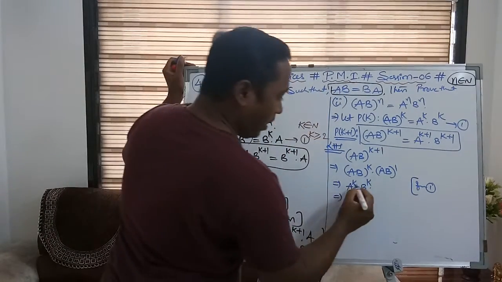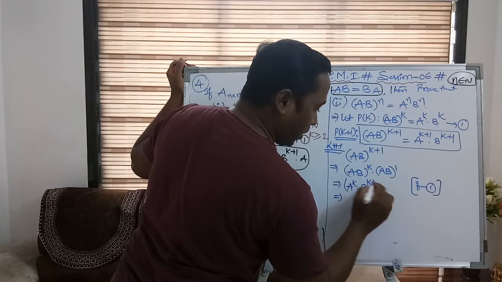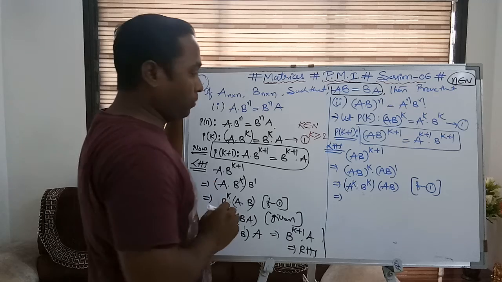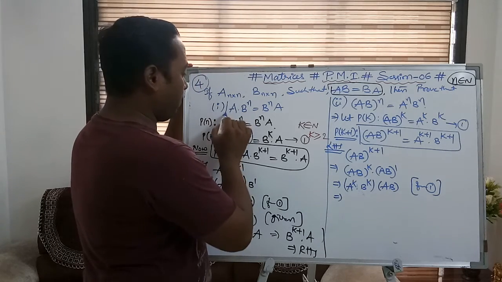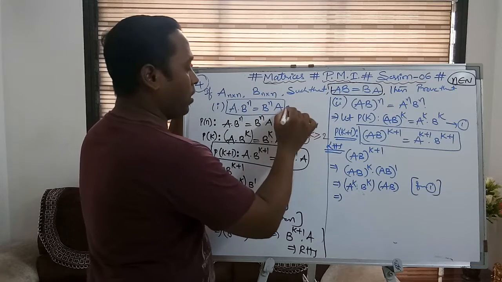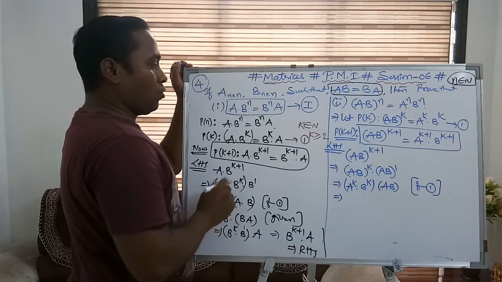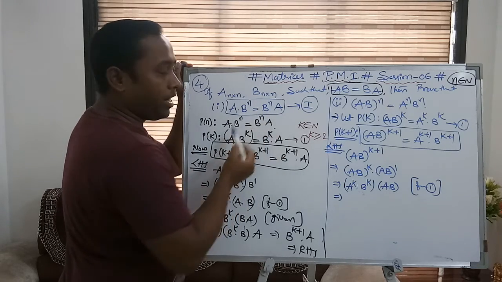See, A power k into B power k, this is result number 1. Already we have understood this part, into AB, right, as it is. Now I wanted to use the statement, this is the first statement, our result number 1. So here I wanted to replace B power n into A with A into B power n.